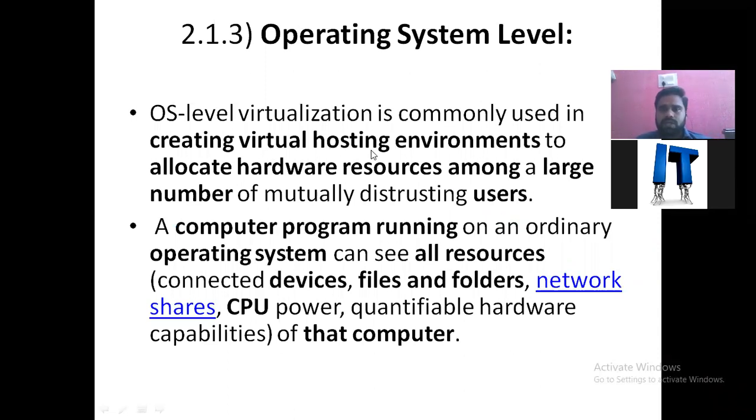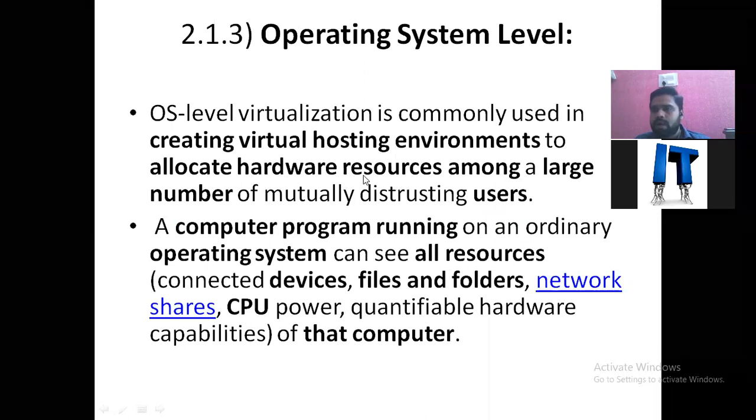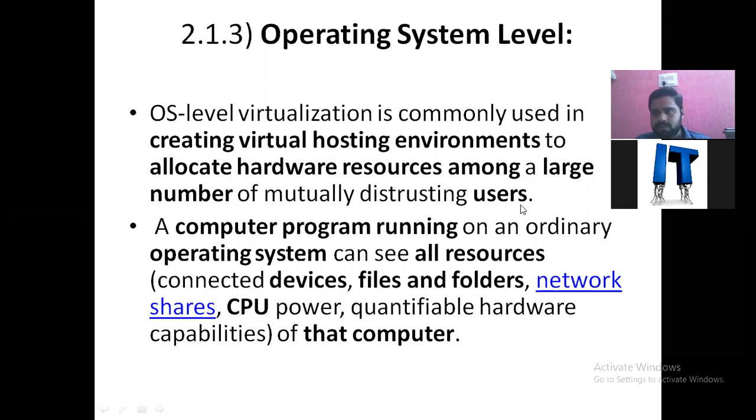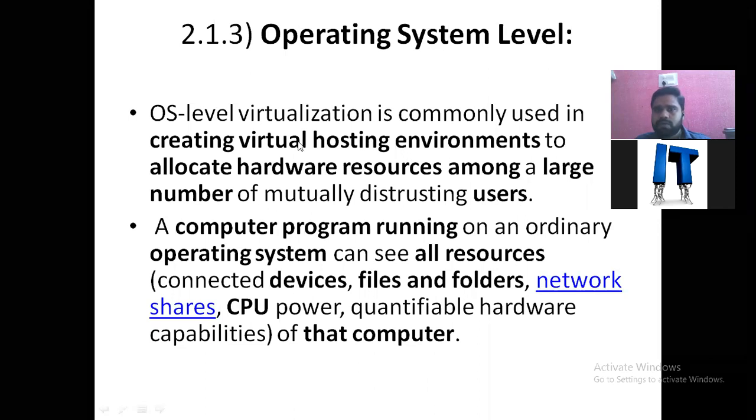Creating a virtual hosting environment to allocate the Azure resources among a large number of users.